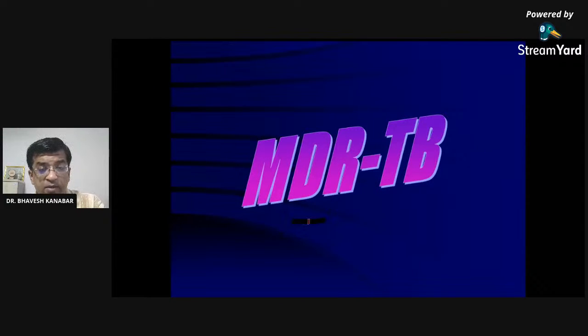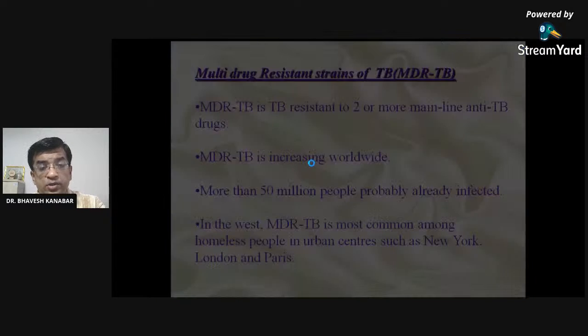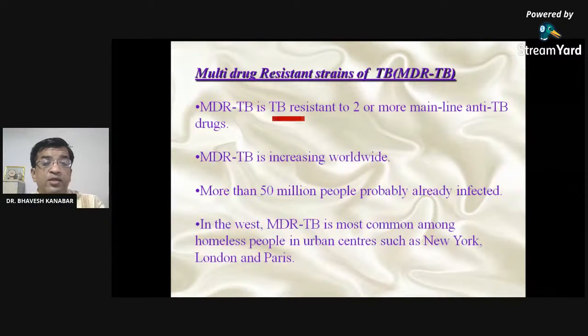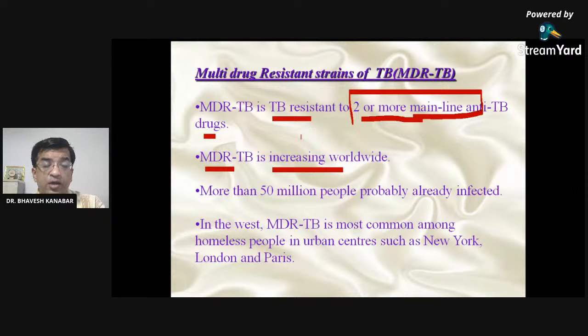MDR-TB is an important part of tuberculosis, multi-drug resistant tuberculosis. MDR-TB is TB resistant to 2 or more main-line anti-TB drugs, and MDR-TB incidence is increasing worldwide. If the tuberculosis bacilli are resistant to 2 or more main anti-tuberculosis drugs, then it is considered multi-drug resistant tuberculosis. More than 50 million people are probably infected with tuberculosis, and we have also seen previously that among them, 2.4% are multi-drug resistant tuberculosis.